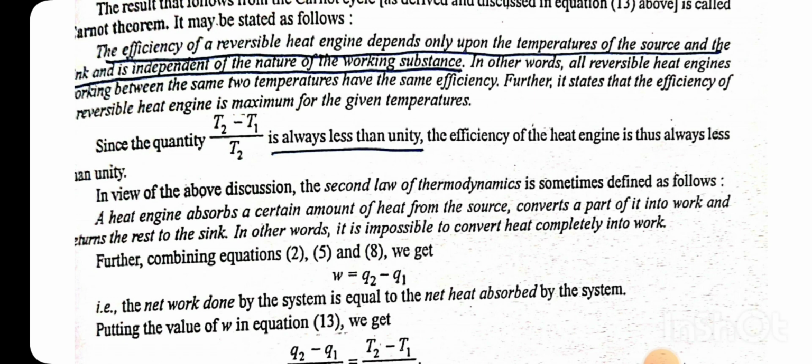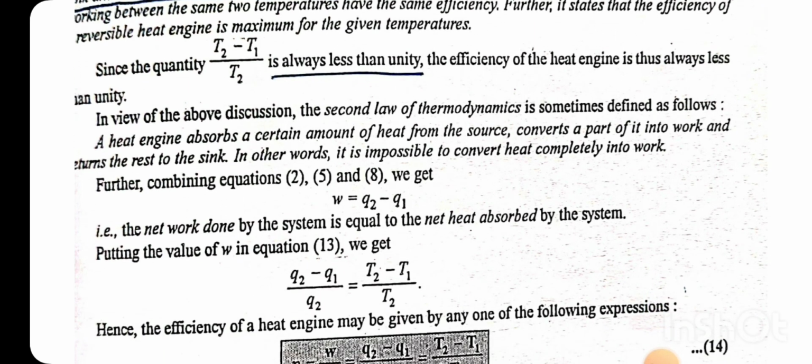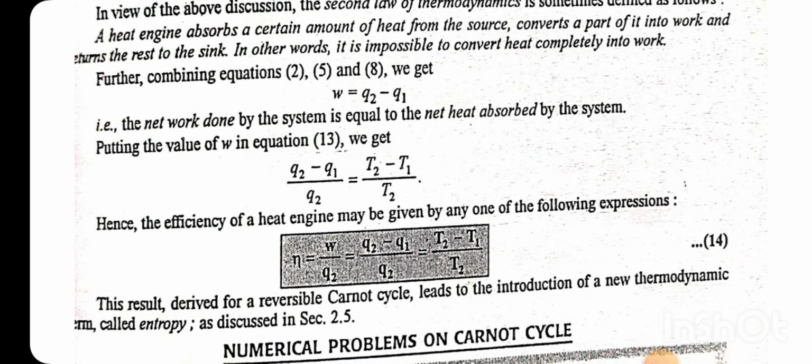W is equal to Q2 minus Q1. The net work done by the system is equal to (Q2 minus Q1) by Q2, which is equal to (T2 minus T1) by T2. Efficiency of the heat engine will be eta is equal to W by Q2, which is equal to (Q2 minus Q1) by Q2, which is equal to (T2 minus T1) by T2. The result derived from a reversible Carnot cycle leads to the introduction of a new thermodynamic property, entropy.